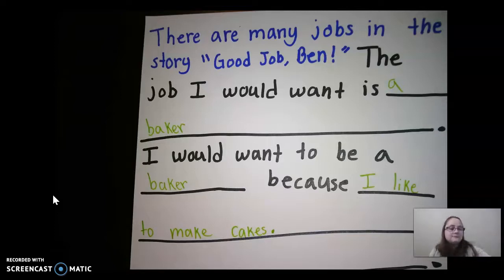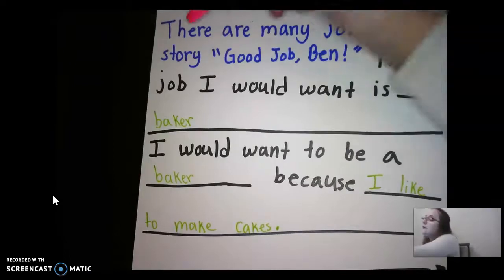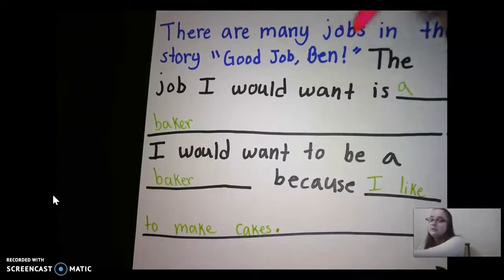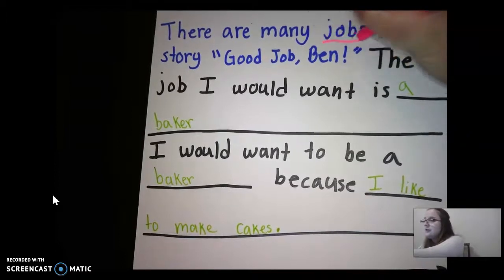on Seesaw. So yesterday we went through and circled our nouns. Remember, nouns are naming words for person, place, or thing. So today we're going to underline them. So let's see. There are many jobs. Jobs are a thing.